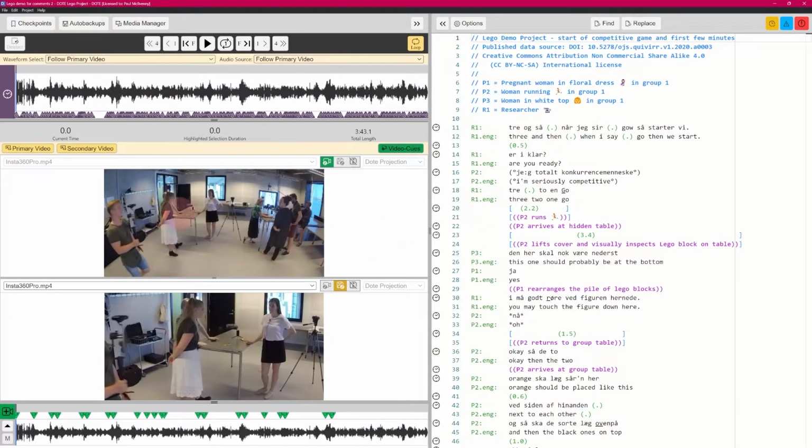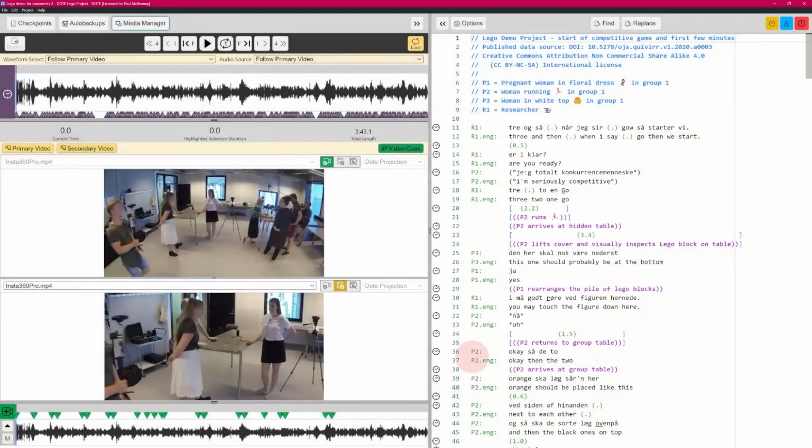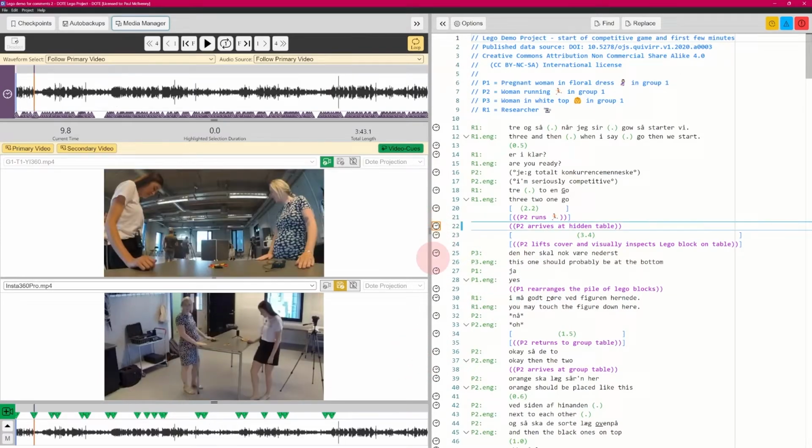And so what we have done is we have Lego demo for comments 2 we've received from somebody. We have it in our DOTE Lego project where all the media are always accessible. There's 2 media that are active here. So it's all ready to go. I can now view somebody else's transcript. I can jump around. I will see the video cues that they've set up.